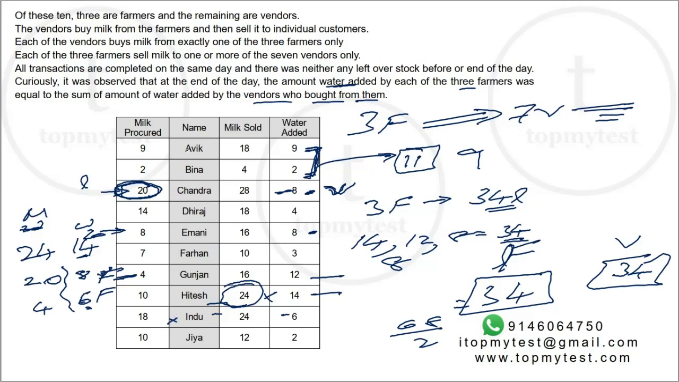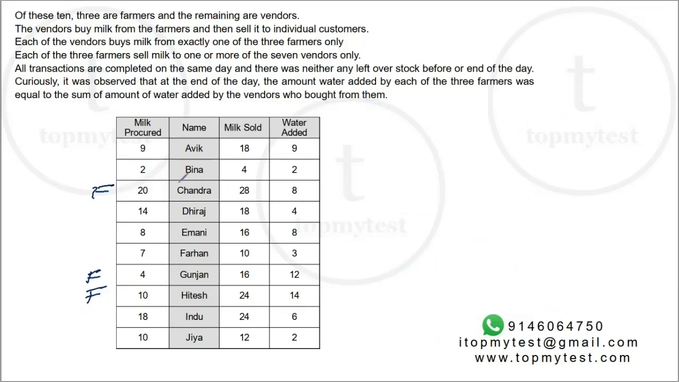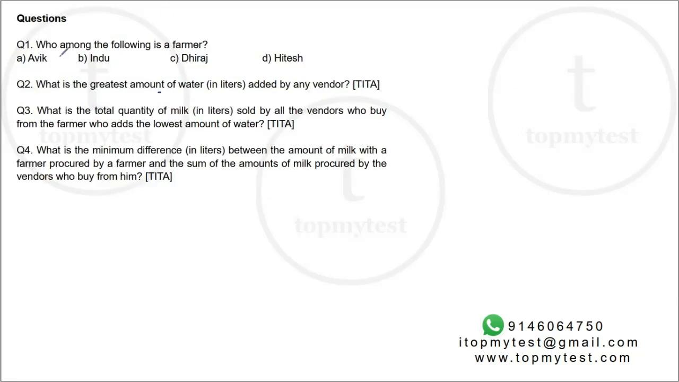There is no supplier among these 10 who can sell to Chandra. The only way Chandra can get this milk is from a cow. So Chandra also becomes a farmer. So we have identified the 3 farmers: Hitesh, Gunjan and Chandra. So we can answer one of the questions: who among the following is a farmer? Avik, Indu, Dheeraj, Hitesh. Hitesh is a farmer.